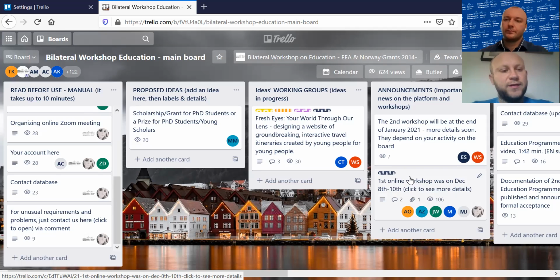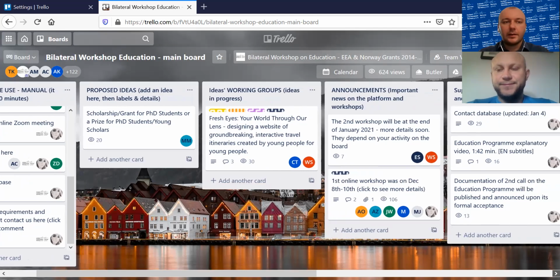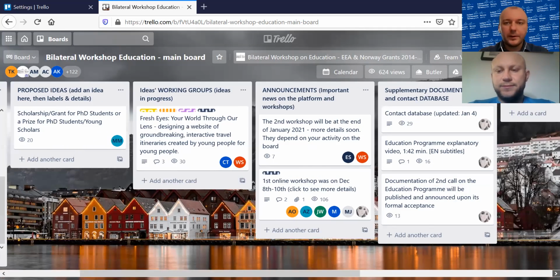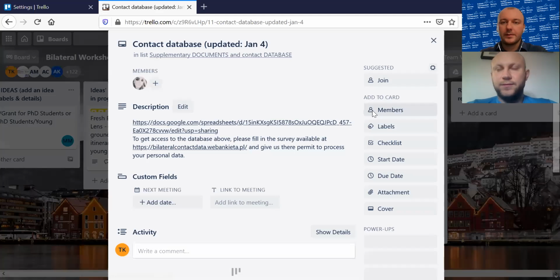Okay, great. And this platform is mentioned to be a tool for linking us with a potential project partner. Is it possible to get a contact data from it? Yes, we have a special area to get contact data and to put your data as well. So right here in the, I believe, 5th column, you have supplementary documents and contact database.